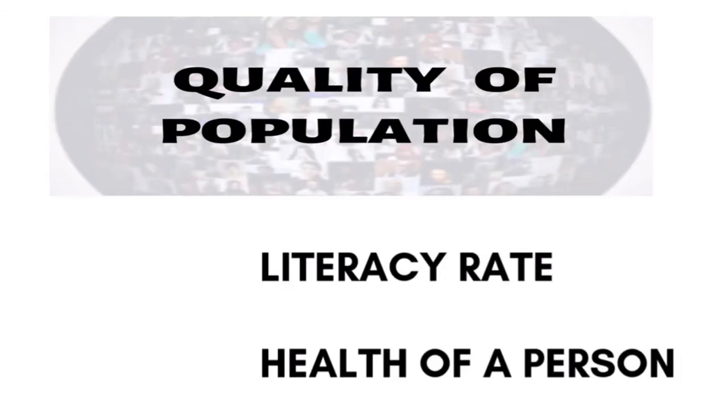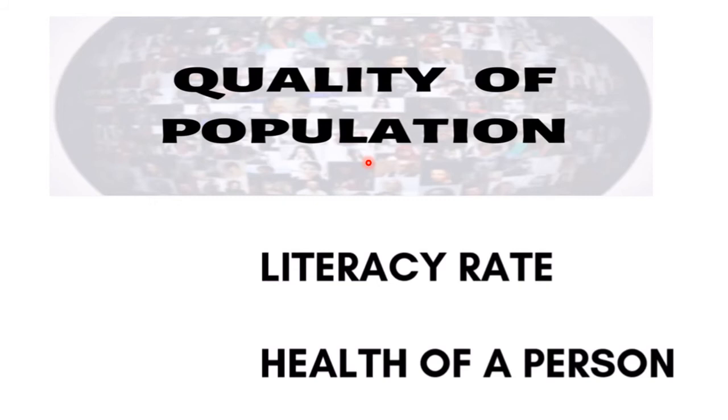Now moving ahead to the next topic of this lesson, quality of population. What does quality of population mean? The quality of population determines how much the people of the country contribute towards the national income.